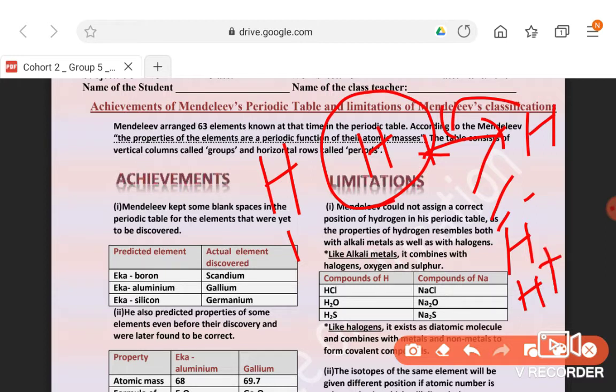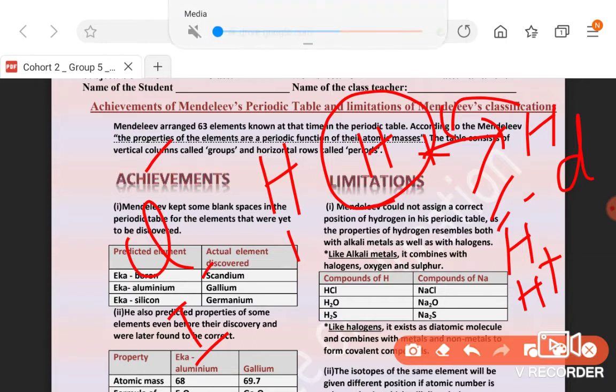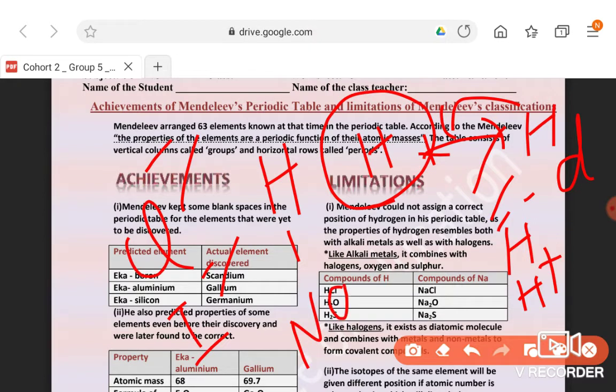So it behaves both as an alkali metal and as a halogen. Halogens form ions like chlorine, Cl minus, iodine, I minus. So hydrogen behaves like halogens and also like metals, for example sodium. So it behaves like both of these.